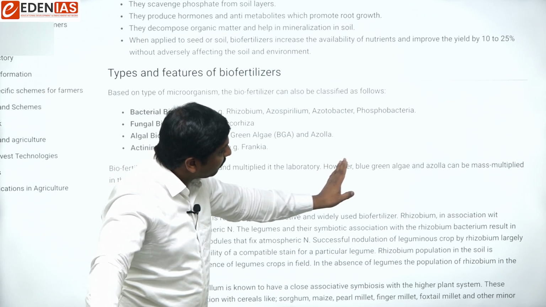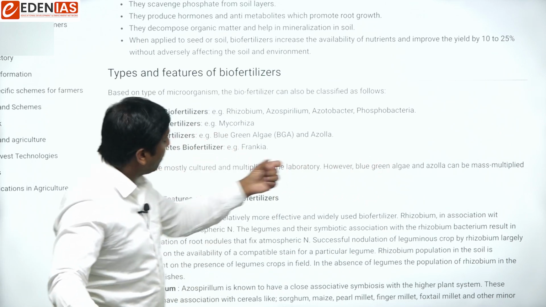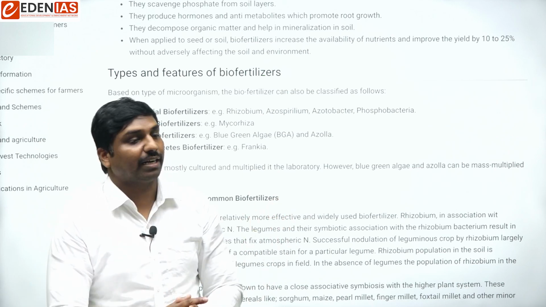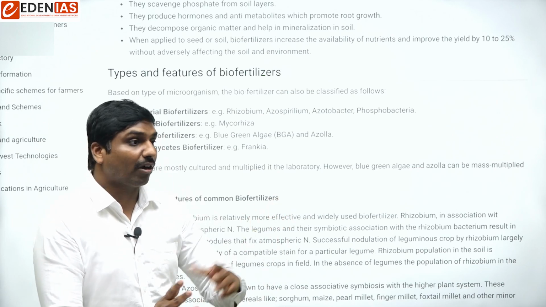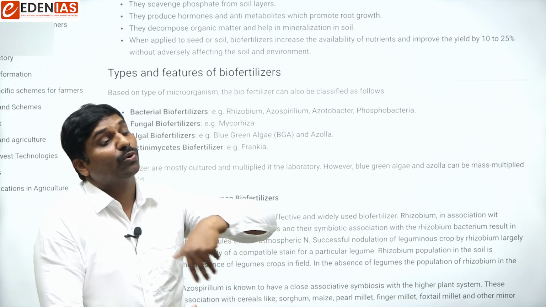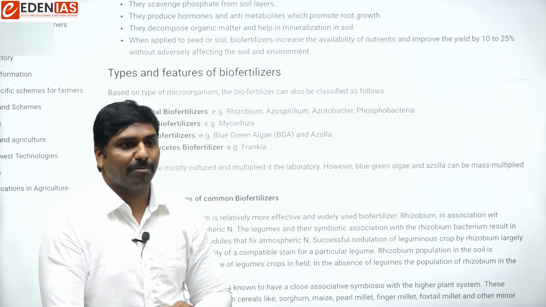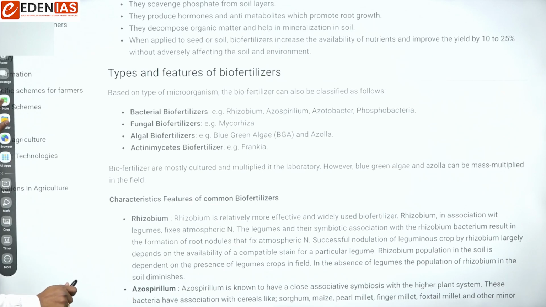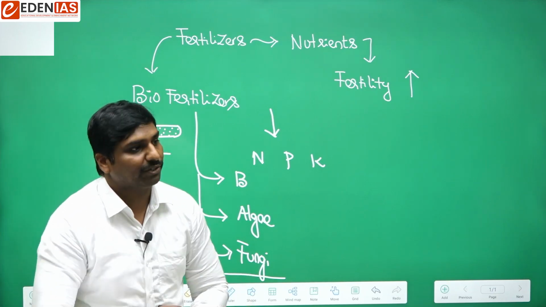That means, however, blue-green algae and azolla can be mass multiplied. Mass multiplied means they can be produced in large scale quantities. So remember, we are with biotechnology, so we can do all these things in the laboratory. Okay, so this statement also you just remember. So that is with respect to biofertilizers.